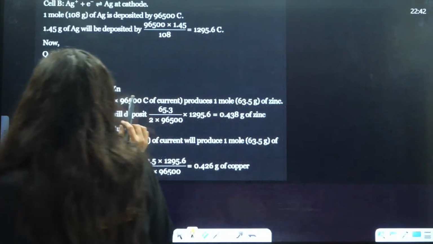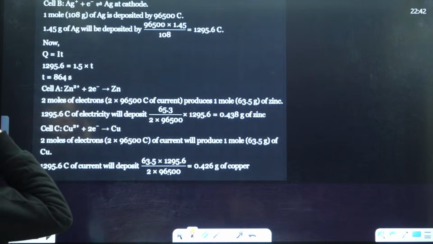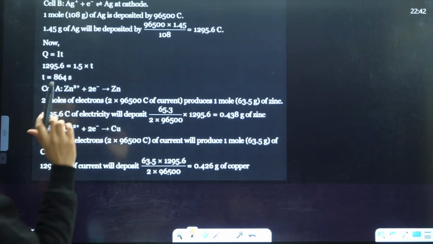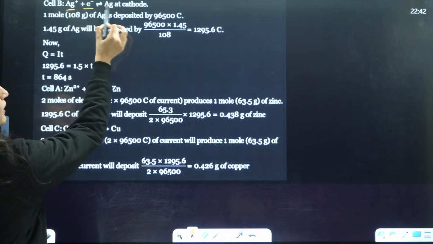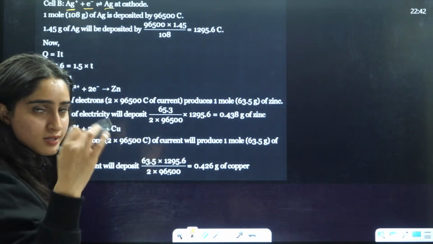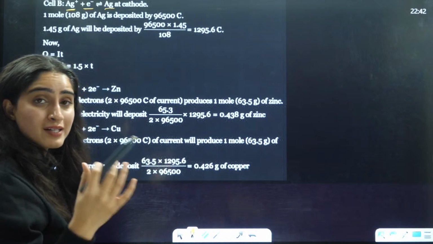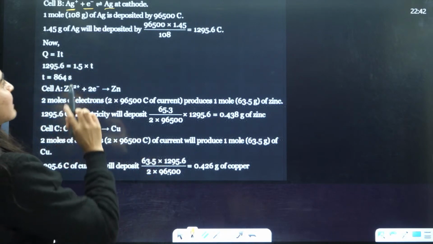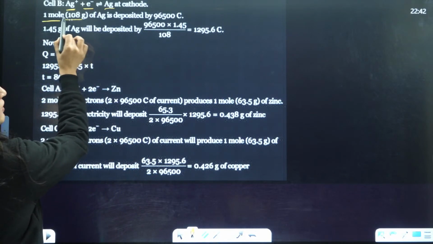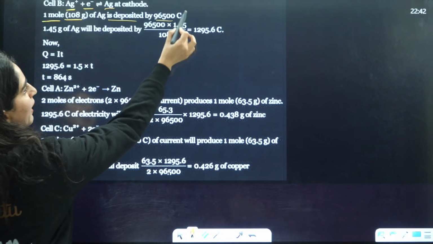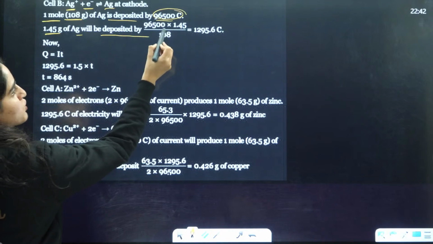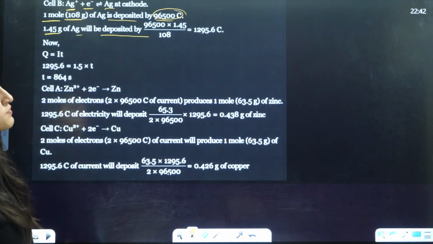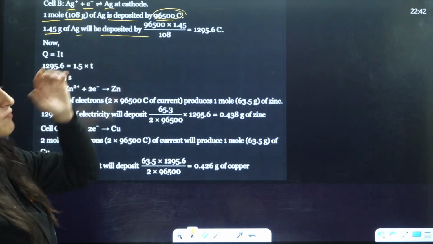So for example, Q is equal to IT, right? Ag positive takes one electron, it forms Ag. This is the silver that is deposited. Now 1 mole of this is deposited by this much Faraday. 1.45 Ag will be deposited by 96500 multiplied by this divided by this.